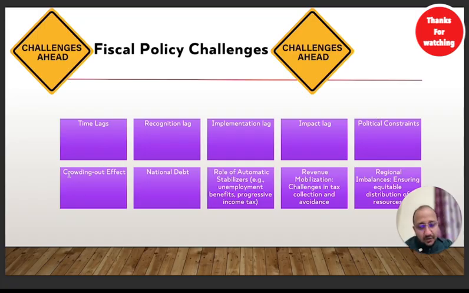Now, the crowding out effect means it can segregate people. Segregate means sometimes fiscal policy could be more focused towards the middle class, sometimes the lower class, so they can crowd out people, they can make groups within groups. It can increase the national debt. We are going to study this in the next slide. Basically, we are going to discuss this thing. It also has a good role in employment.